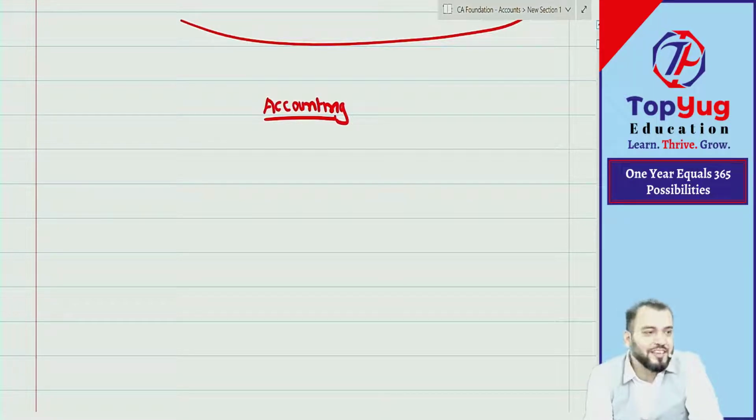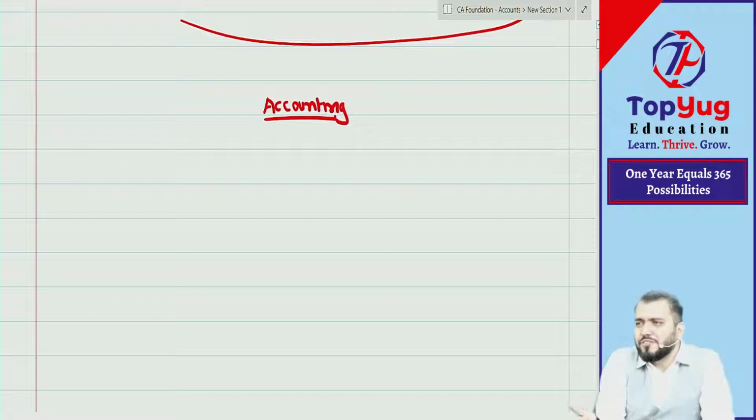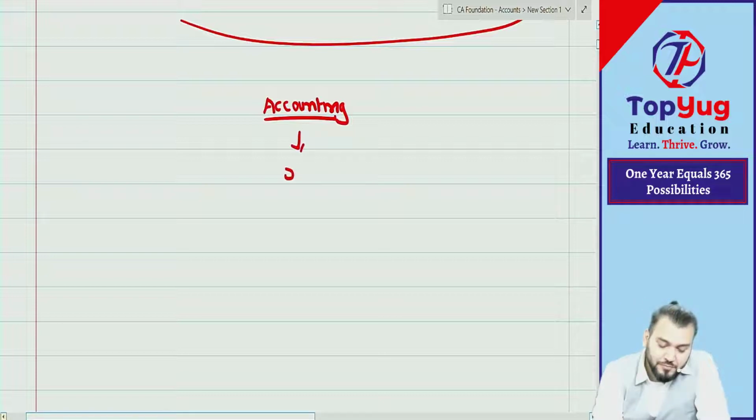That is 100% correct, because it is in the name: chartered accountant. I'm not saying that you should not be expert in other subjects, but can I say if the name suggests accounting and we are chartered accountants, we should become expert in this subject? And we are already expert. Means from the CA Foundation point of view, whatever I will do, that is already done by you. But then also, I require your 5 days. You give me only 5 days.